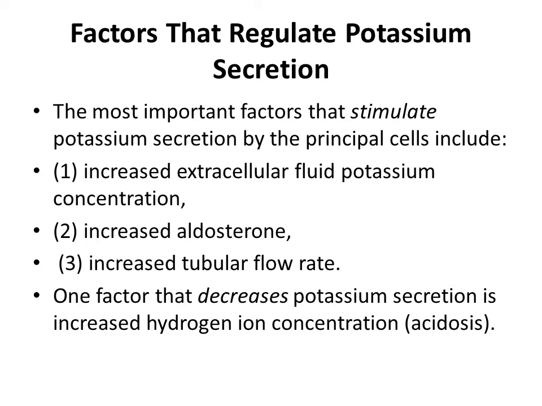So continuing with the regulation of the potassium ions, we shall move on to the factors which regulate the potassium secretion by the principal cells. There are mainly three factors: number one, the raised extracellular fluid potassium ion concentration; number two, the raised level of aldosterone; and number three, the increase in the distal tubular flow rate.